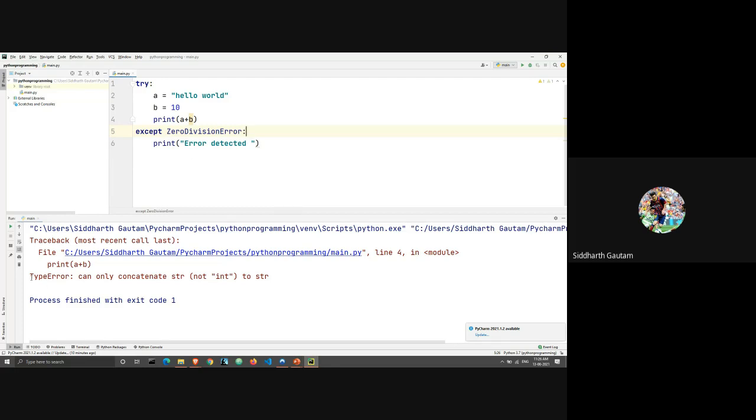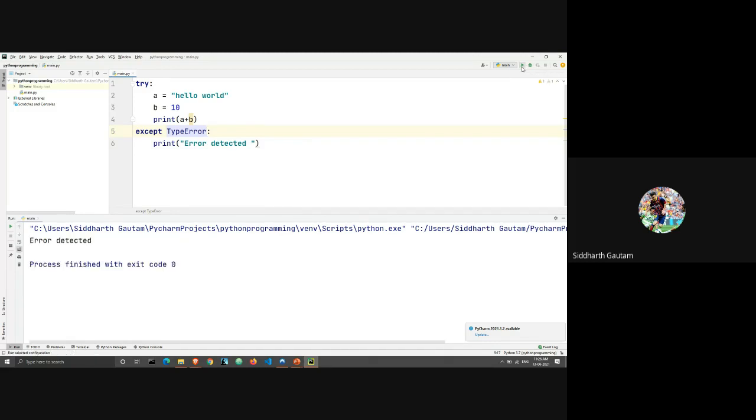Okay, let's take a look where we have TypeError here, right? So let's see if I change this to TypeError, and let's see if we get our output as error detected. Yeah, we absolutely got it. We got the output as error detected because we changed the type of error which we are trying to detect. First, we had ZeroDivisionError.